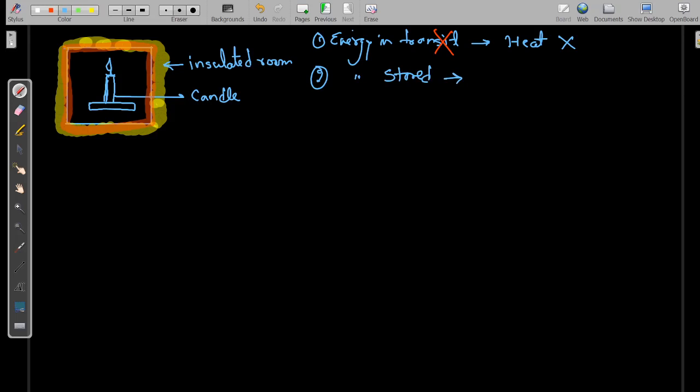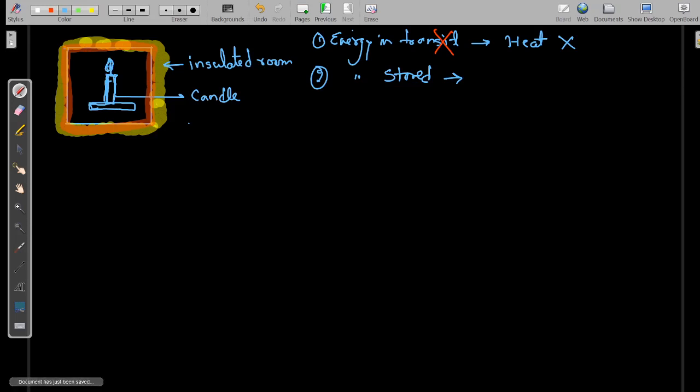When you consider this system, you know that the energy stored in the candle was in some other form, and when we lighted the candle, it is just converting into some other form. Earlier also energy was there inside the system only, but after lighting the candle, it is just changing its form.